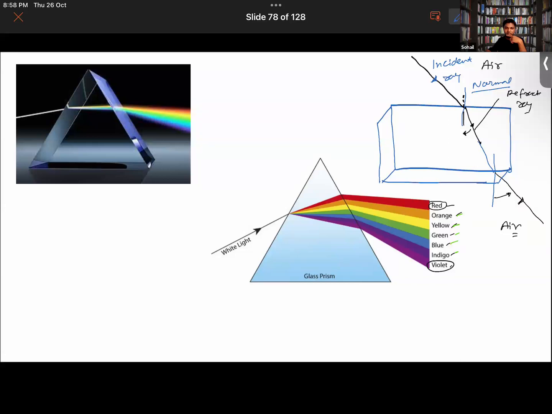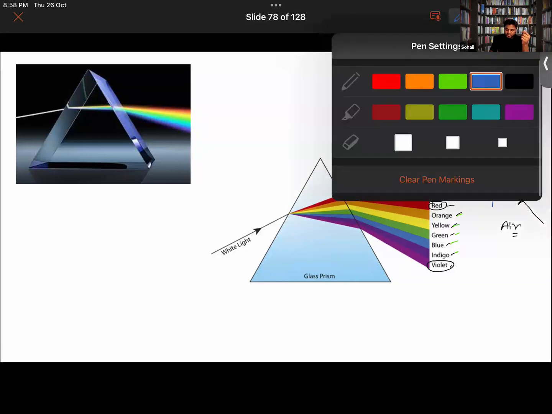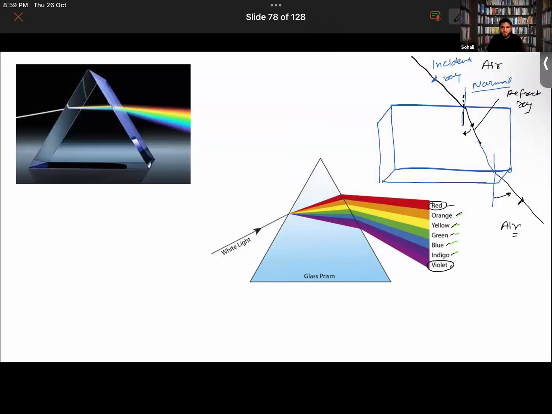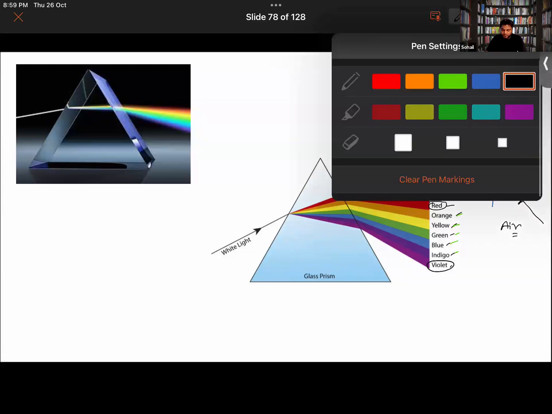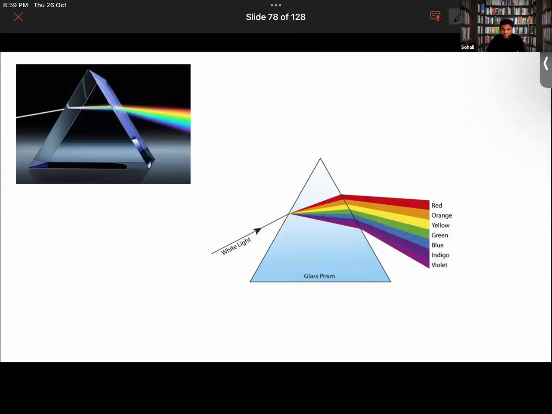Here, the white light is entering a prism. Look here. The phenomenon we are about to discuss right now is called dispersion of light. So dispersion of light basically is what? Whenever a beam of white light is passed through a prism, it will split into its component colors.